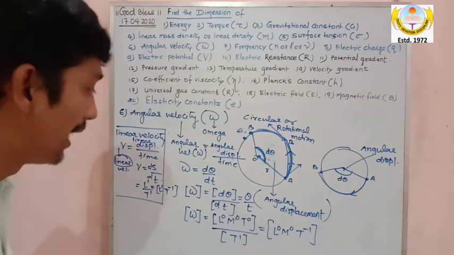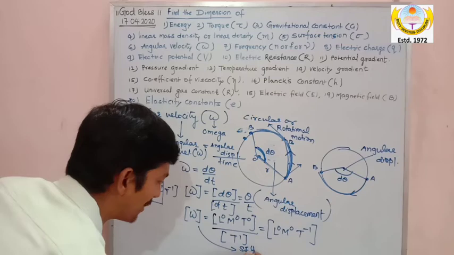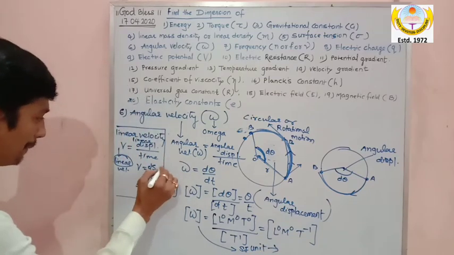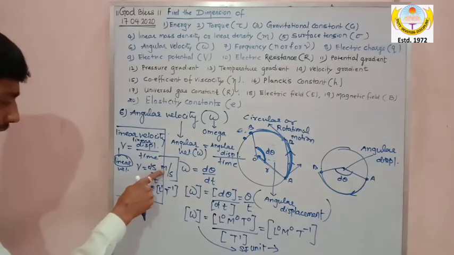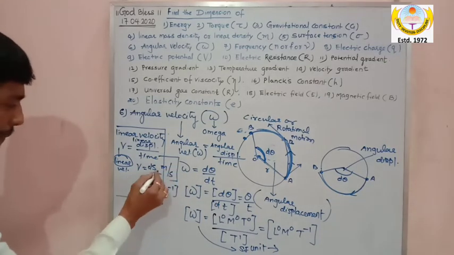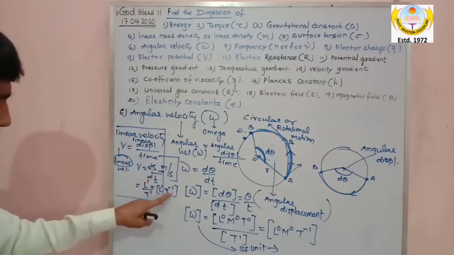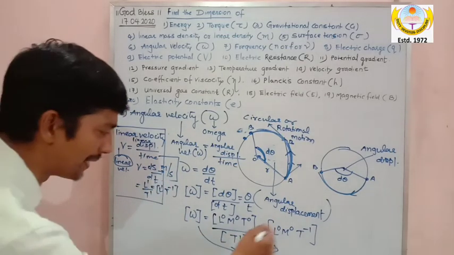What is the SI unit of angular velocity? For linear velocity, the unit is meter per second: displacement is meter, time is second. Here also L gives meter and second power minus 1, so it can be written as per second. What is the SI unit here?